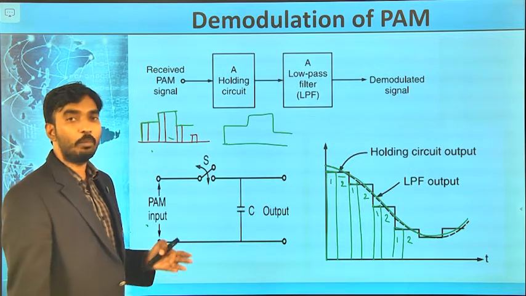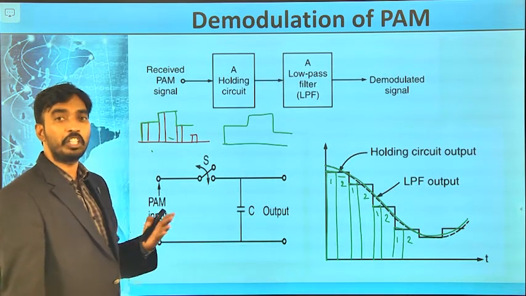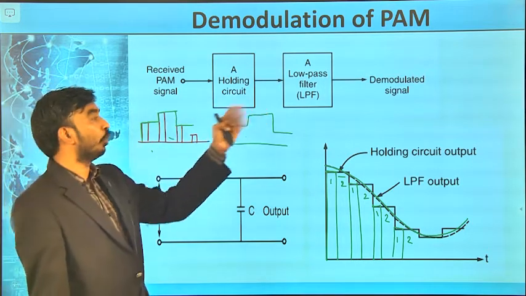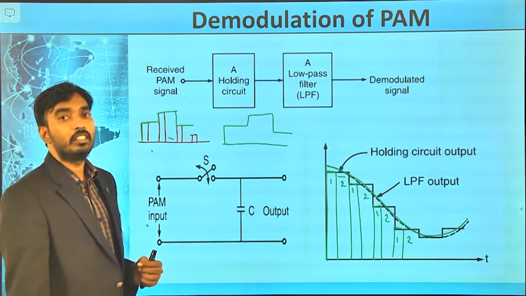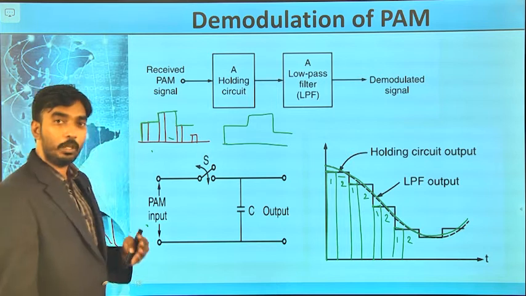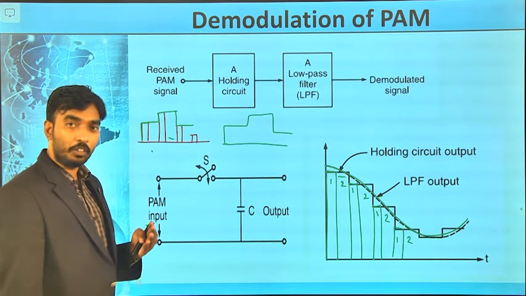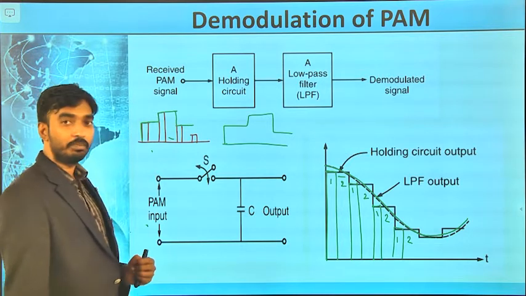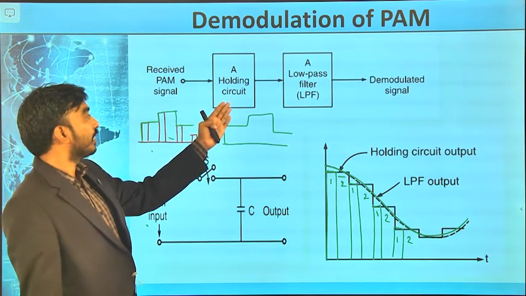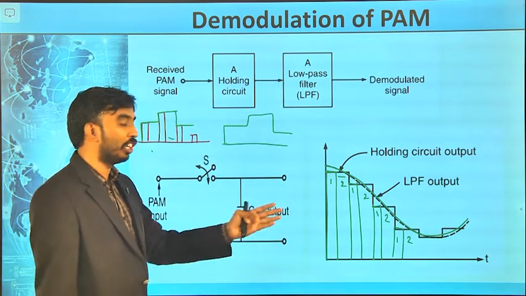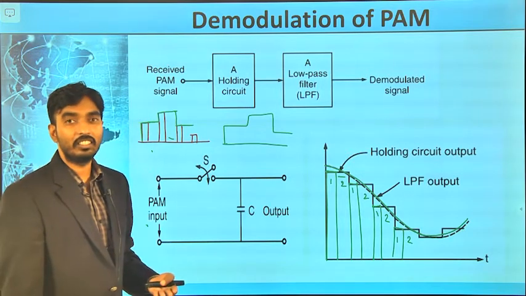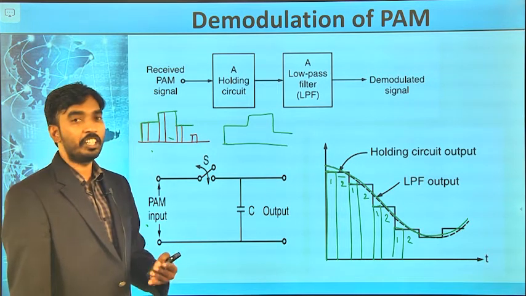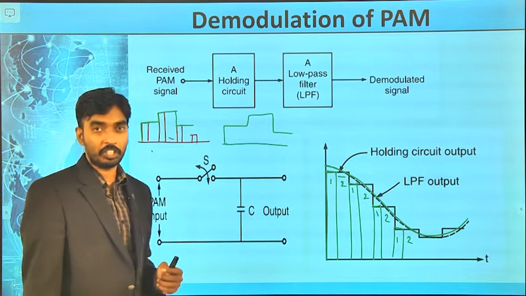Very simple. Using a common collector or emitter follower circuit, I am going to generate pulse width modulation, and with a simple holding circuit and a low pass filter, I am going to demodulate the PWM signal. So, the generation and reconstruction is very simple and very easy in pulse amplitude modulation.